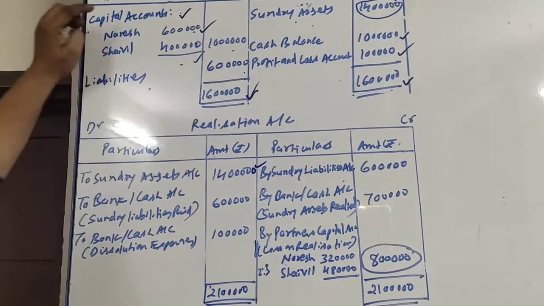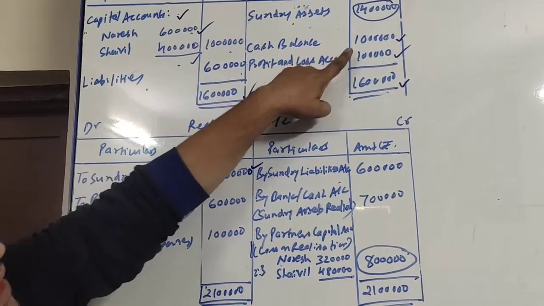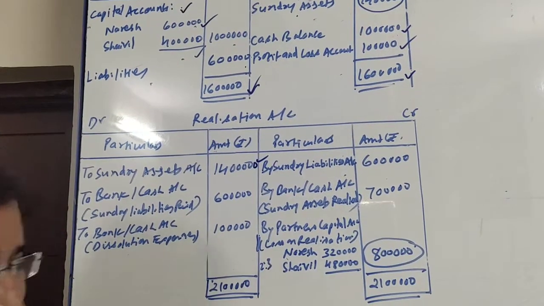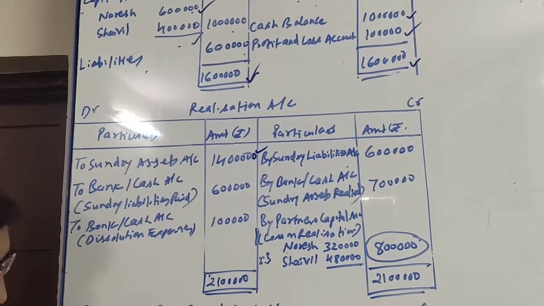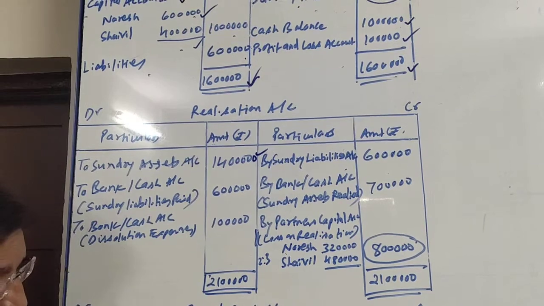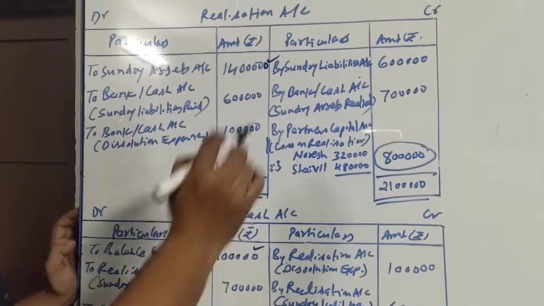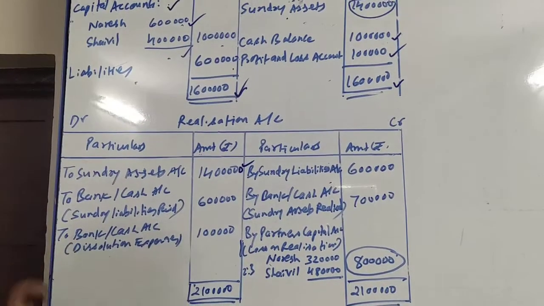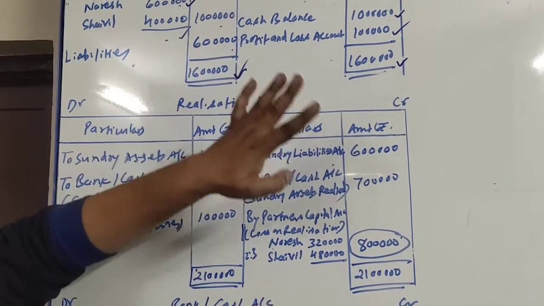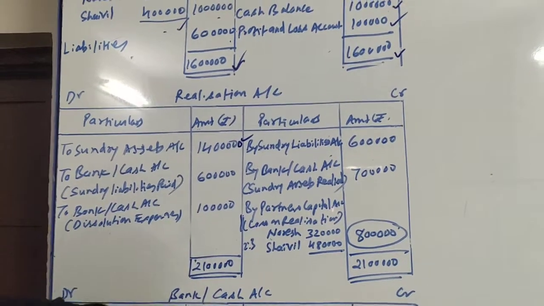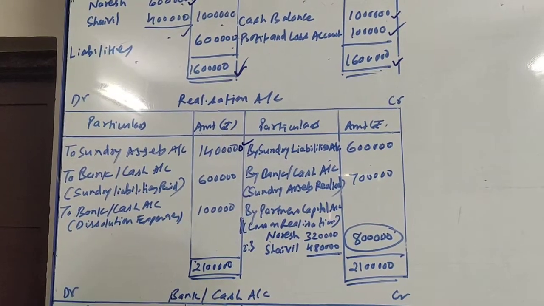Okay, then cash balance 1 lakh. So cash balance we know, we will write at the debit side of the cash and bank account. So cash and bank account, debit side, to balance brought forward 1 lakh. What else? Profit and loss account, rupees 1 lakh. We know profit and loss account is distributed among the partners. It is debited to partners capital account in their profit and loss sharing ratio.